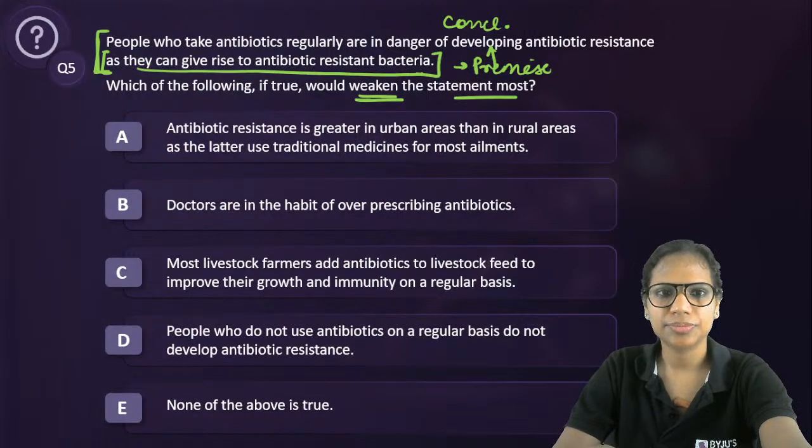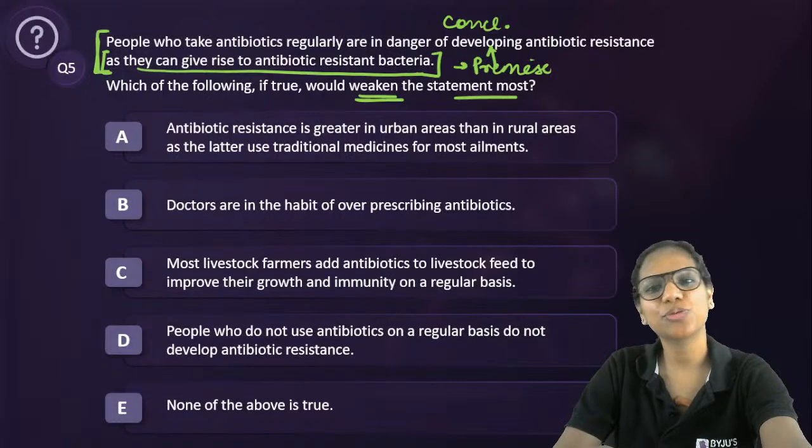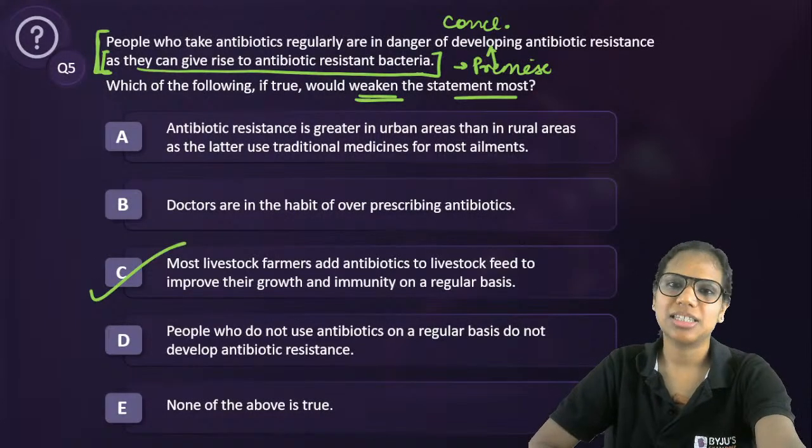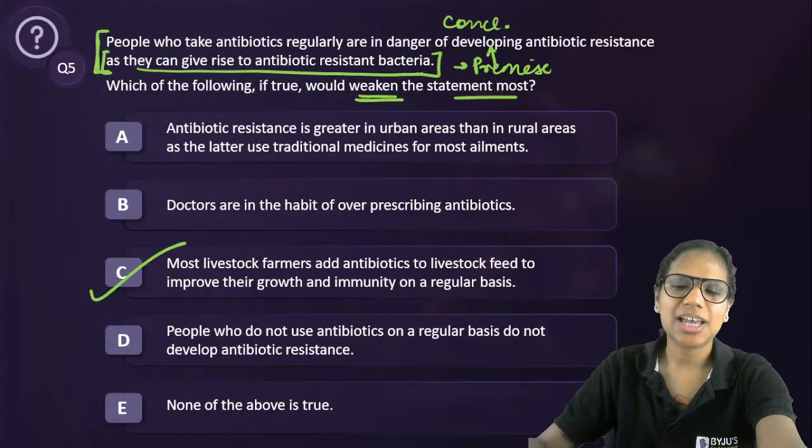Disha C. Mohit also C. Okay. Ekta C. Okay. So quite a few of us say C. Absolutely correct. C is indeed the answer. Now why C? Let's have a look.